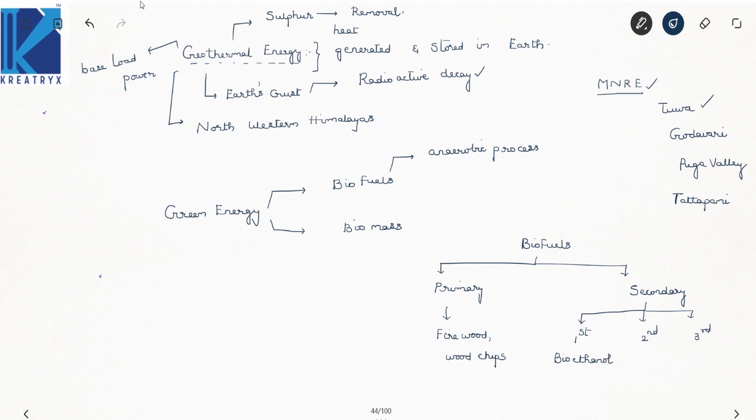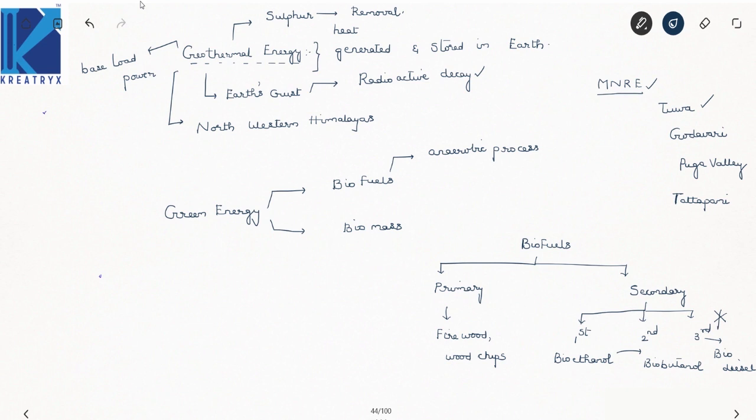And the second generation biofuels are bioethanol and also biobutanol. Now what are the third generation? Biodiesel is a third generation biofuel, which is produced from the plants called Jatropha.